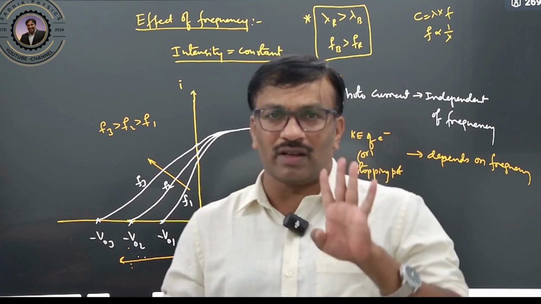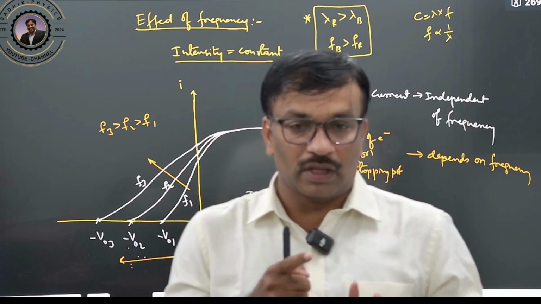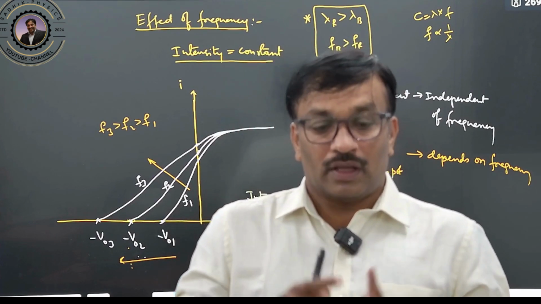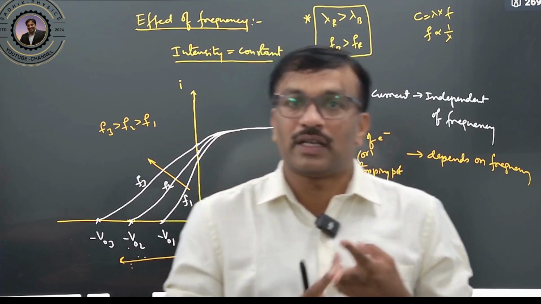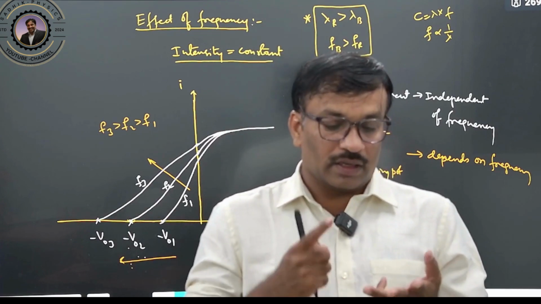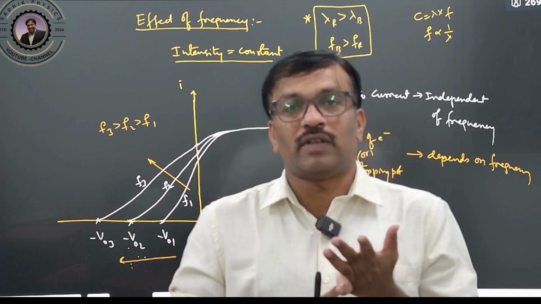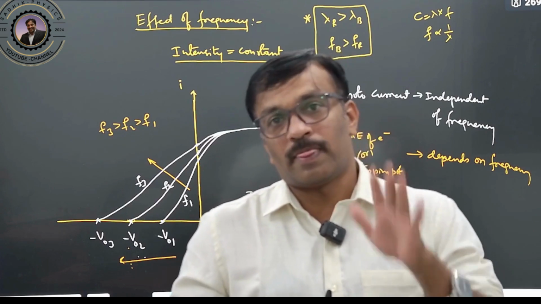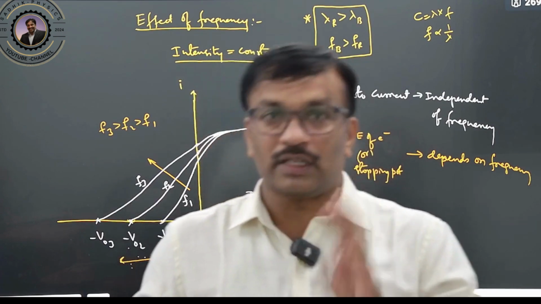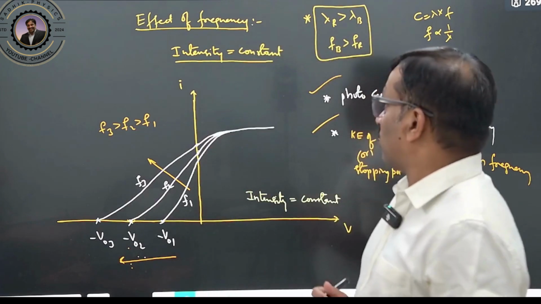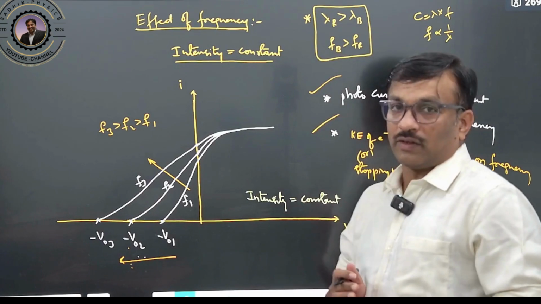What can you write now? What are the 4 observations? Emission of electrons is directly proportional to the intensity. Kinetic energy of the electrons does not depend upon the intensity. Kinetic energy of the electron depends on the frequency, and kinetic energy of the electron is independent of the intensity. That's all. Clear? So these are the observations.